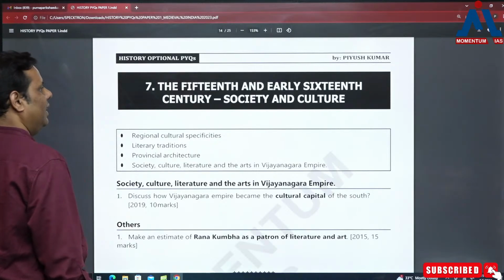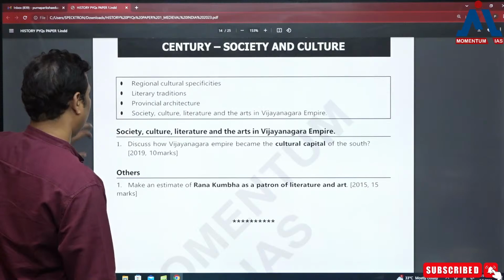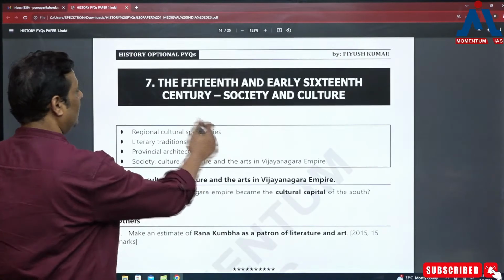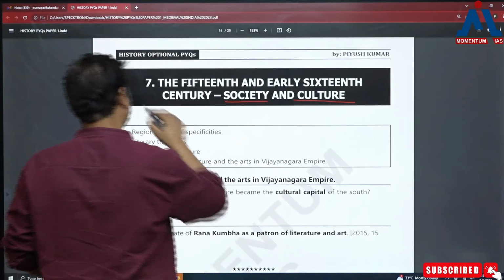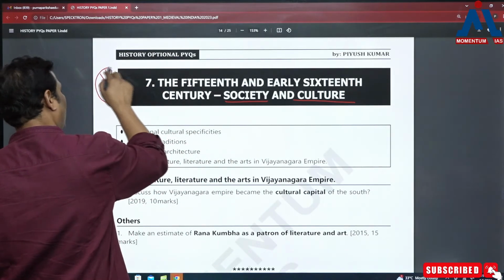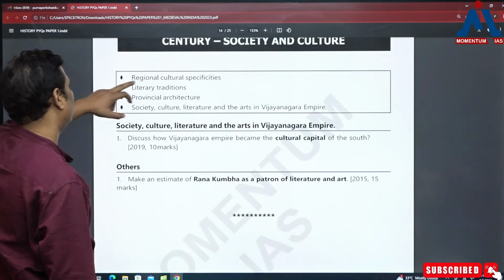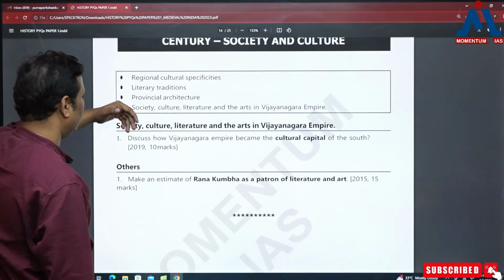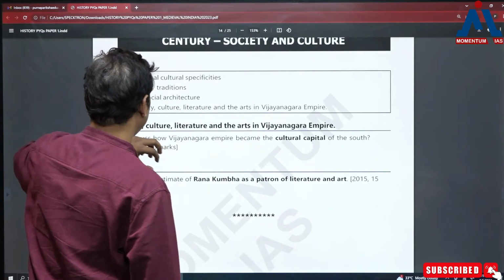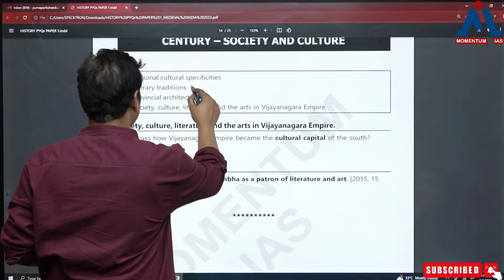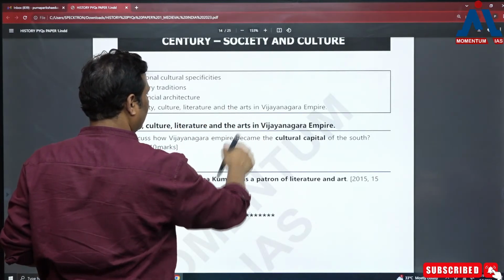Next is the 15th and the early 16th century. So basically it is the period for 15th and the early 16th century, it's precisely about society and culture. Society and culture. Again, this is important for you, right? Now, what are the subtopics which are there? That's regional culture, specificities, literary tradition, then provincial architecture, society, culture, literature, and arts in the Vijayanagar Empire.